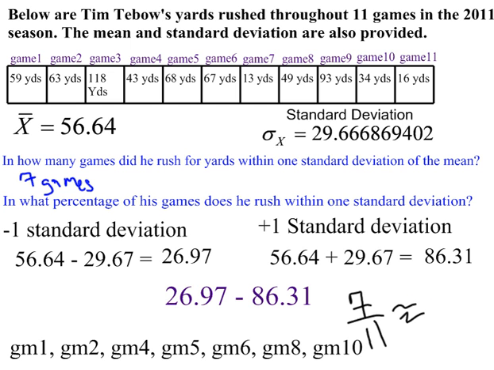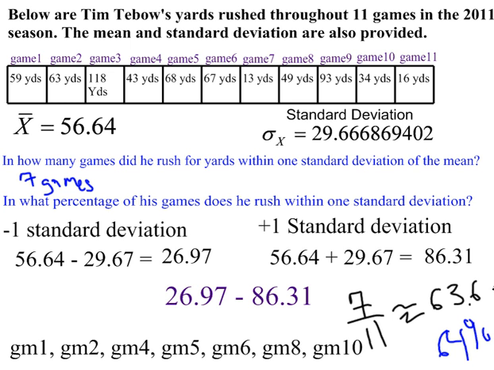Well, that's approximately 63.6, so we'll round it off to 64%.